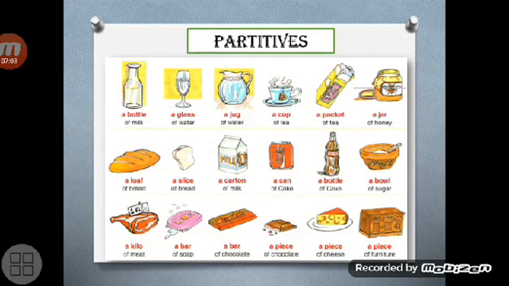Now let's go on with partitives. Before the uncountable nouns, we use different partitives. For example, a bottle of milk or 2 bottles of milk, a glass of water, a jug of water,